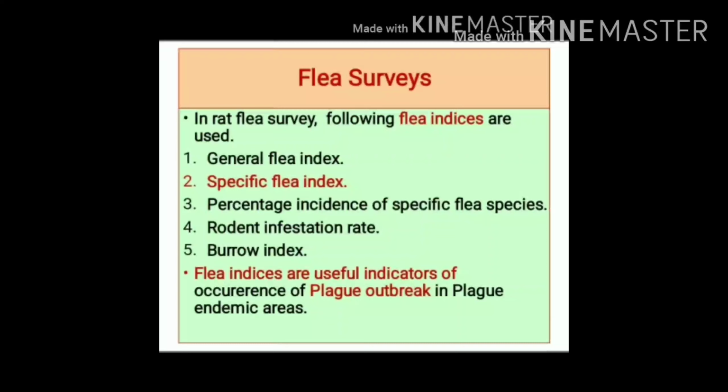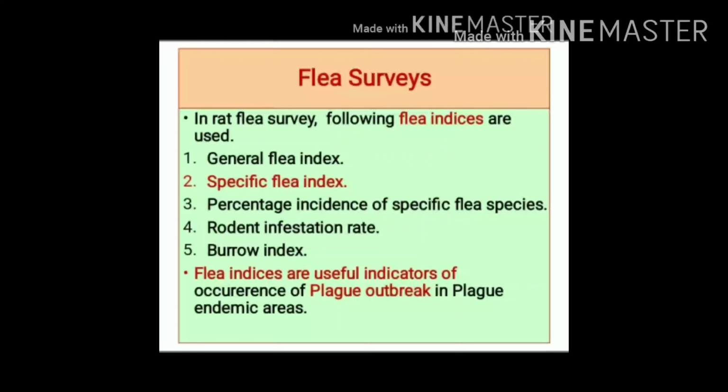Third index is percentage incidence of specific flea species. It is percentage of fleas of each species found per rodent. Fourth index is rodent infestation rate. It is percentage of rodents infested with various species of rat fleas.